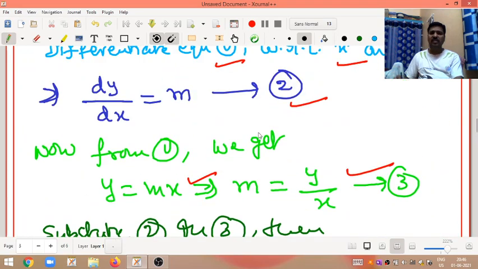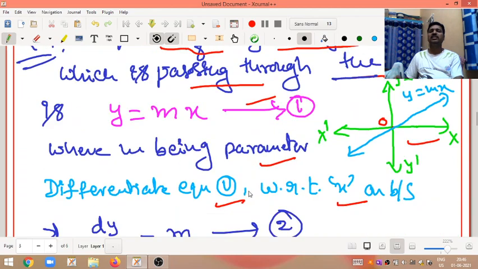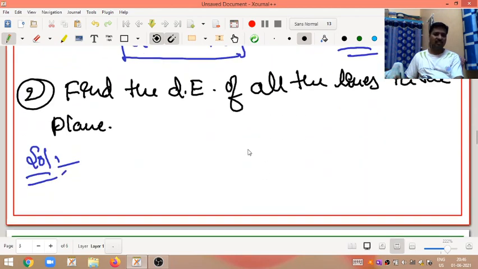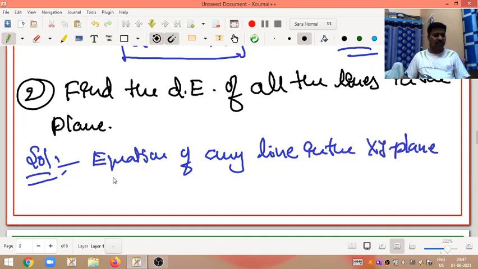Okay, my dear friends, observe here, the straight line which is passing through the origin was given. Here the xy plane is given, in the plane. So we all know that the equation of any line in the xy plane is y is equal to mx plus c.